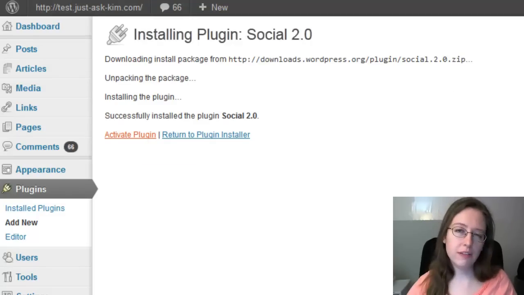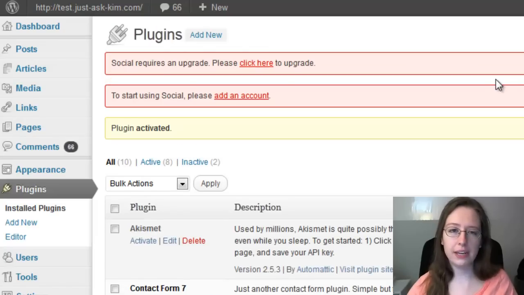Once the plugin activates, we're going to find the settings in two different areas. We're going to find them in the main settings for the plugin, and we're also going to find settings in our profile for the plugin. The reason that there are settings in the profile is that this plugin will handle there being multiple authors on the same blog. So we're going to set up defaults, but we also have profile options.